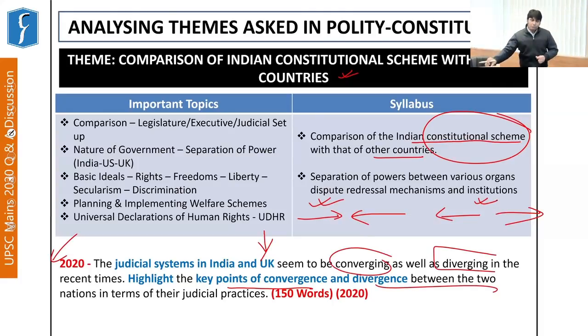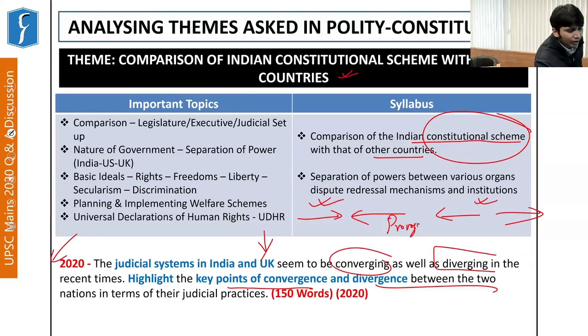Now see, this question was taken up because, if you remember, in 2019 the Prime Minister of Britain, Boris Johnson, prorogued the session of the UK Parliament. And this matter reached the Supreme Court as this decision was challenged.